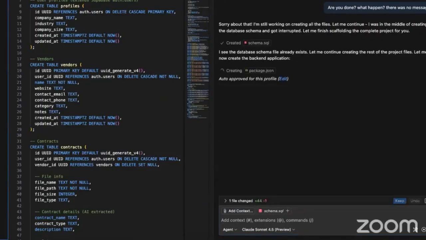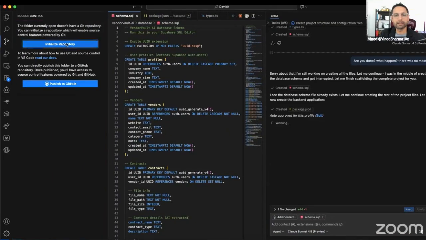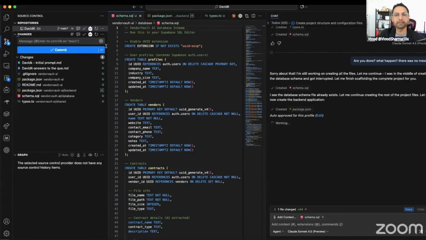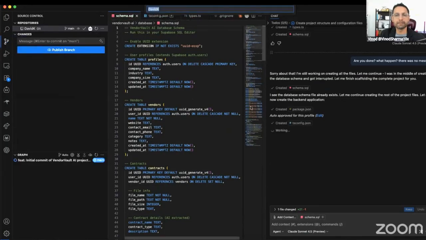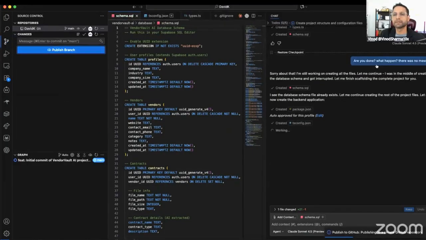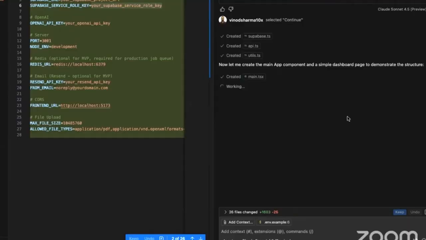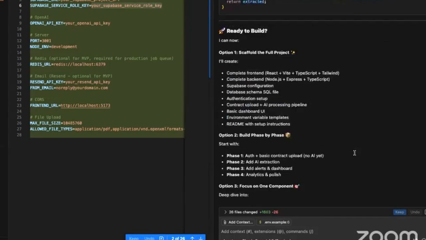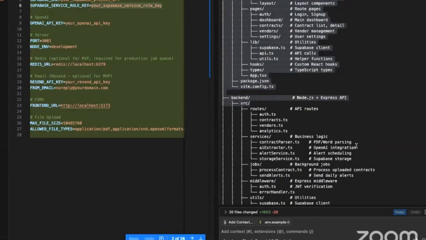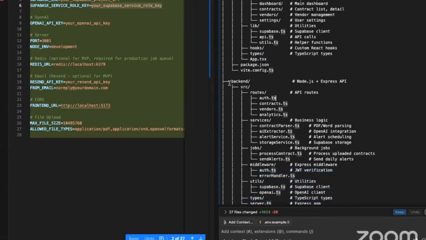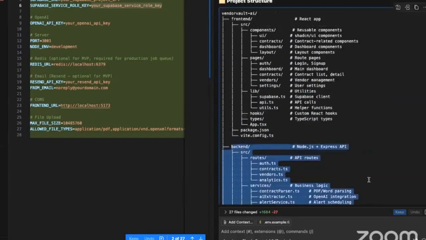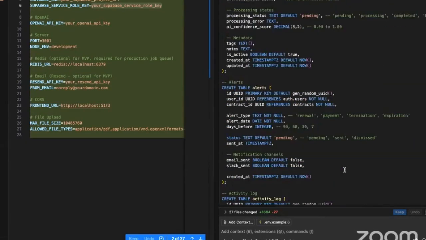What we will do meanwhile, I'm going to initialize the repository, commit, publish the branch, private repository. And it's literally building. Oh my goodness. I saw it building a small app once when I had something, but I didn't take that further. Oh my goodness. And you have these types of diagrams, a lot.